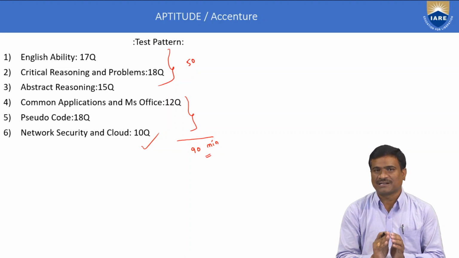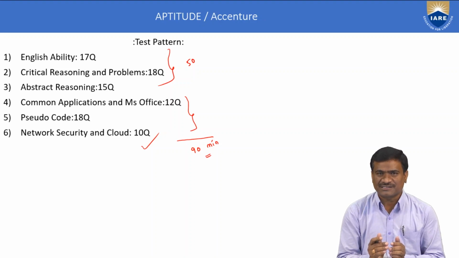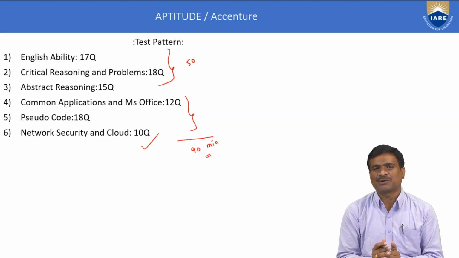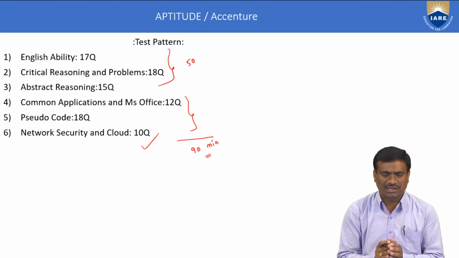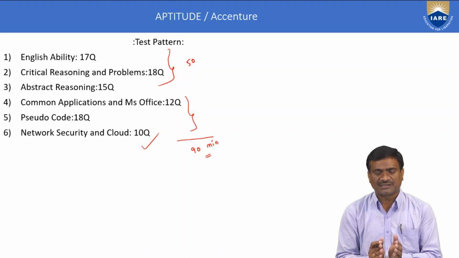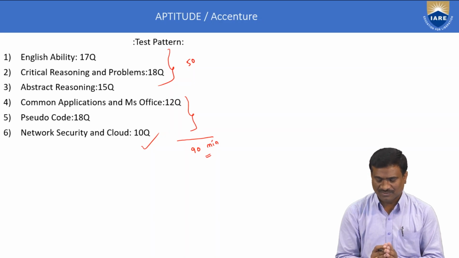For example, puzzle test, that is very important here. Second, logical deductions, meaning statements and conclusions. And letter and number concepts. Only these topics are important for critical reasoning and problem solving method.